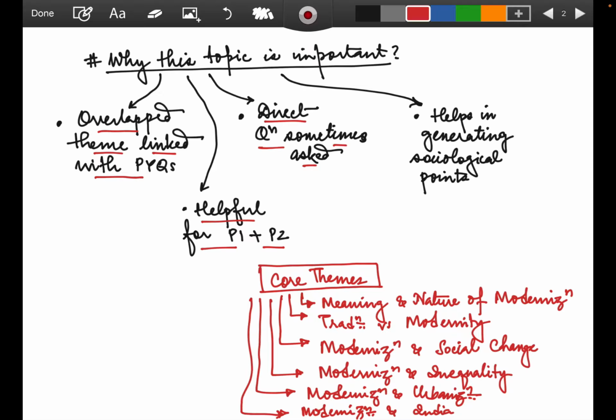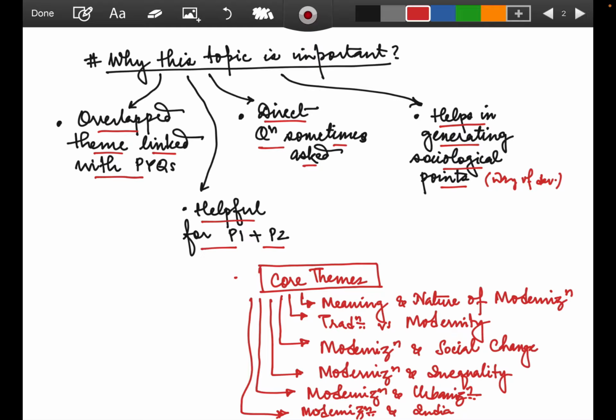But now more interlinked and modern forms of questions are coming, like what will be the impact, or how these modern factors or forces have been contributing. It also helps in generating sociological points, the way of development of sociological points is very important. So modernity can be used as one of the topics or subtopics to think from as well.